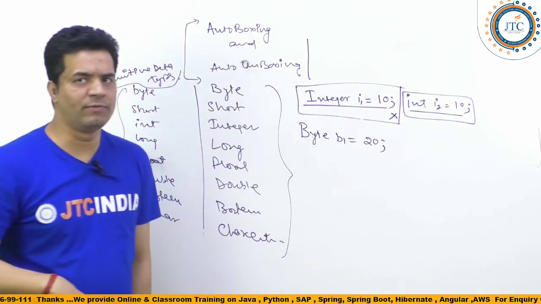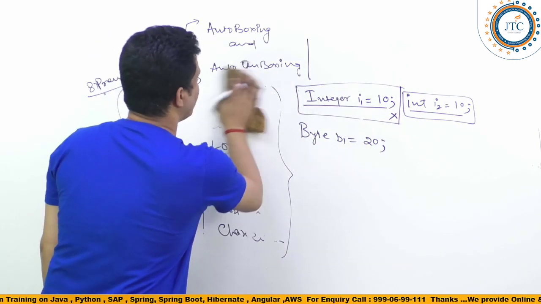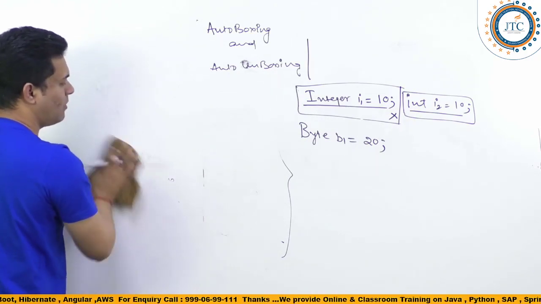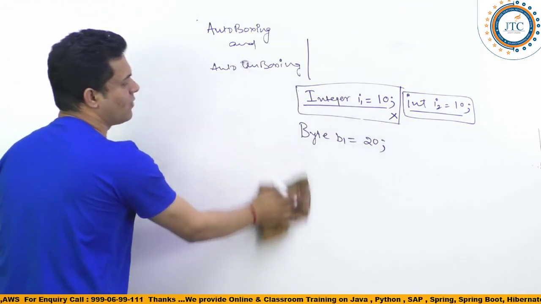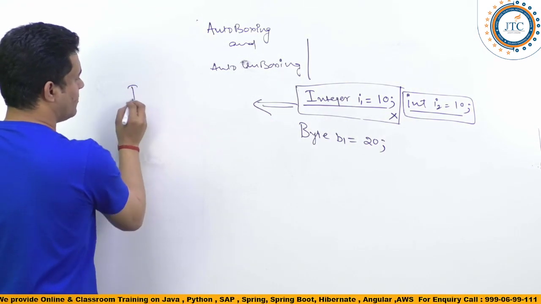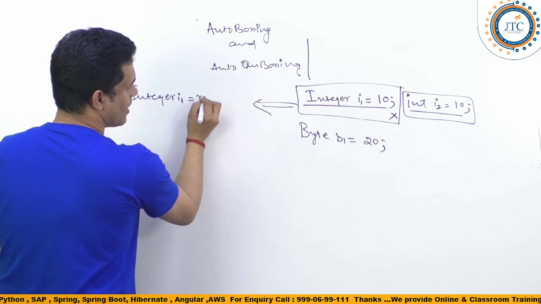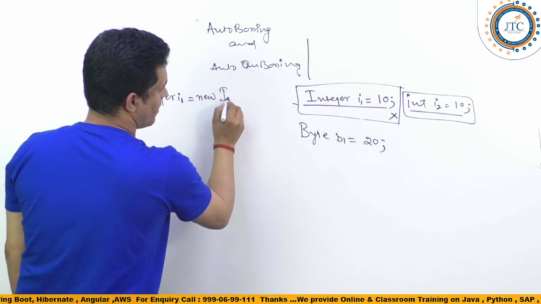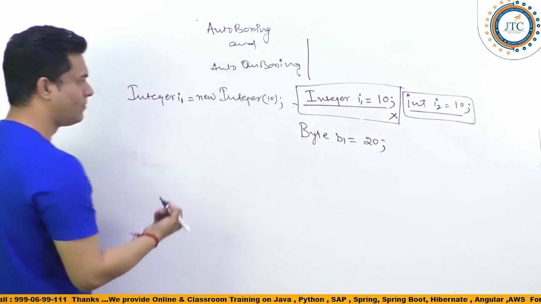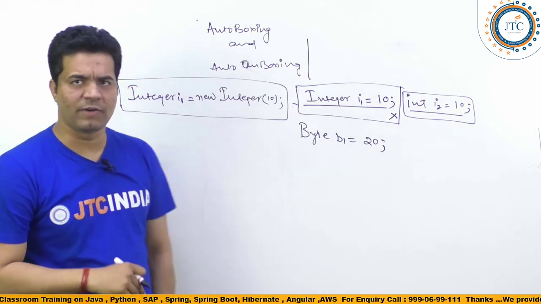If I wanted to write this, I had to write the code in a very specific way: Integer I1 is equal to new Integer, and inside that 10. In this way we needed to write it before JDK 1.5.